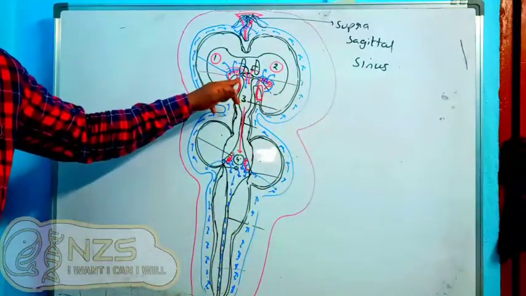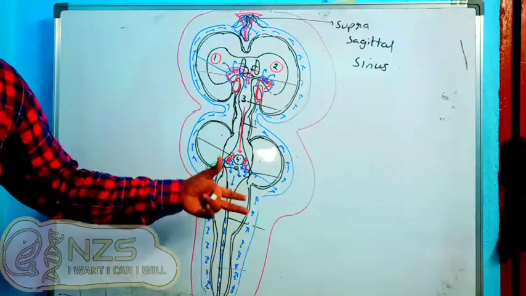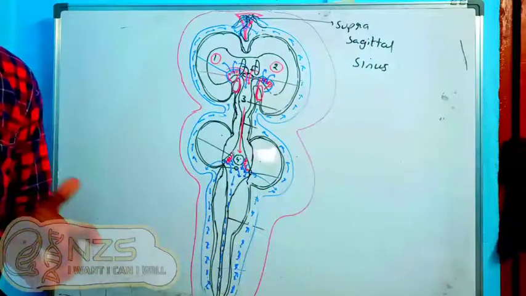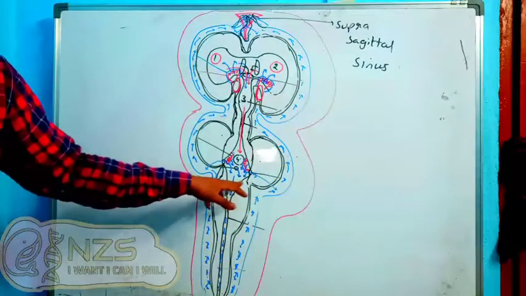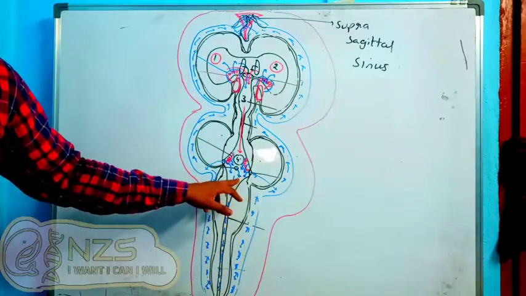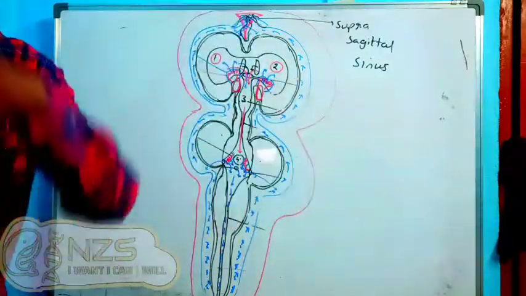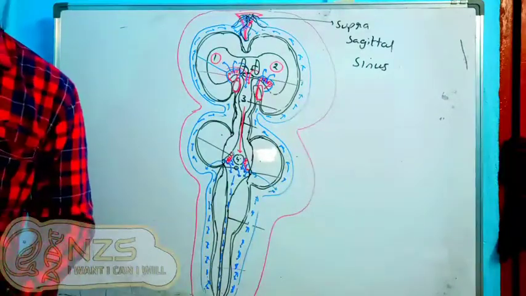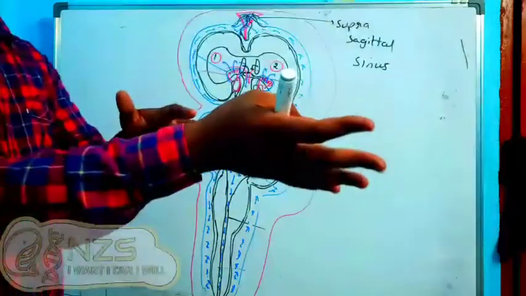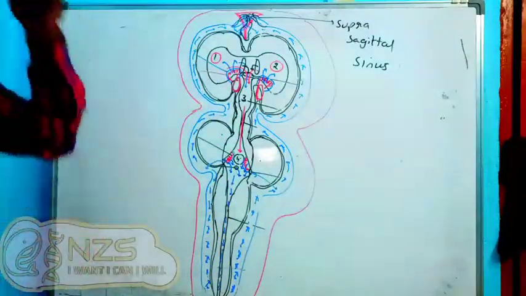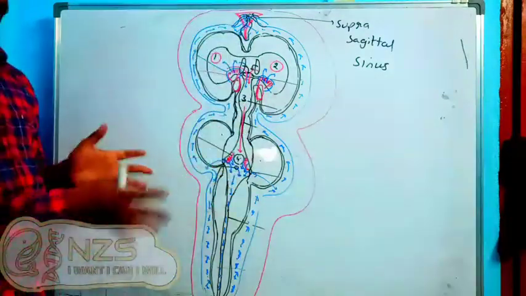In the same way here also, the anterior choroid plexus and posterior choroid plexus, the arterial system is coming down and giving us the required fluids in the form of CSF. CSF again flows back through the foramen of Luschka and foramen of Magendie, and all the fluid will go back through the subarachnoid space and drain into the venous system, which is the superior sagittal sinus. And you all know veins will again go back to the heart, and from the heart they'll again come back to the choroid plexus. Okay, so these are the CSF flows.